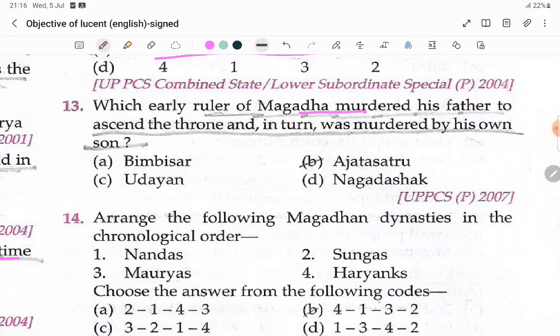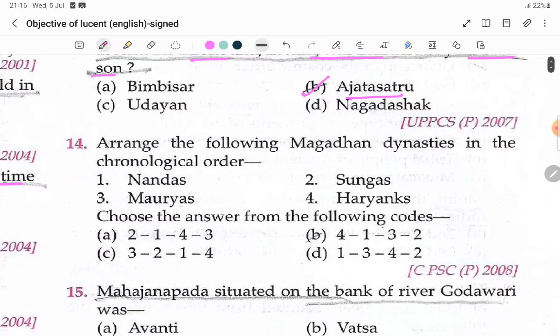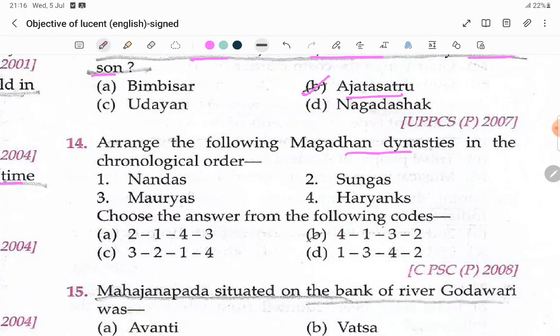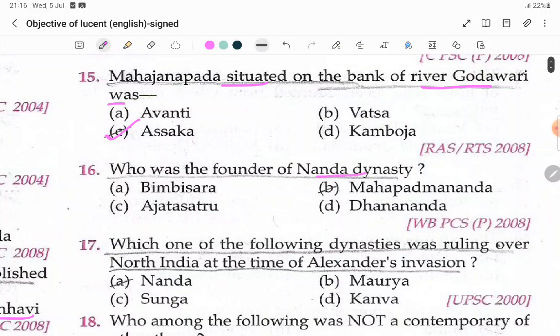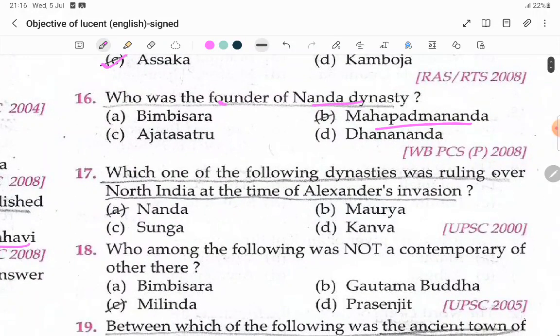Each early ruler of the Magadha murdered his father to ascend the throne, and in turn was murdered by his own son. So who is that? Ajatashatru, that much killer. The Magadha dynasty in the chronological order: first Haryankas, after that Nandas, after that Mauryas, after that Sungas. Mahajanapada, situated on the bank of river Godavari, was Asaka. Who was the founder of Nanda dynasty? Mahapadmananda. Nanda dynasty founder Mahapadmananda.